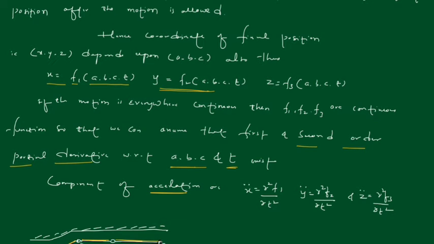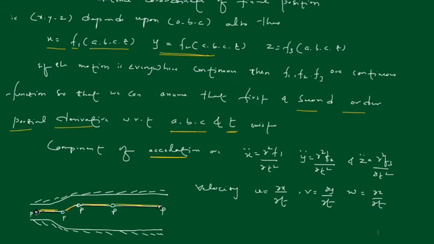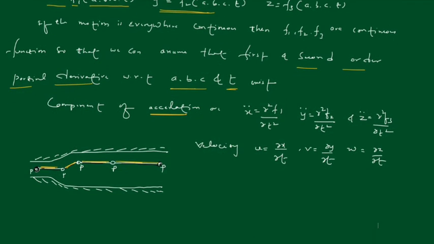For velocity, it is u equals ∂x/∂t, v equals ∂y/∂t, and finally w equals ∂z/∂t, right? These are the velocity components.